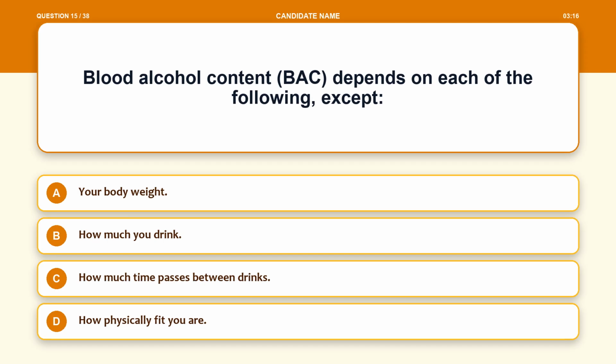Question 15. Blood alcohol content, BAC, depends on each of the following, except Option A, your body weight. Option B, how much you drink. Option C, how much time passes between drinks. Option D, how physically fit you are.